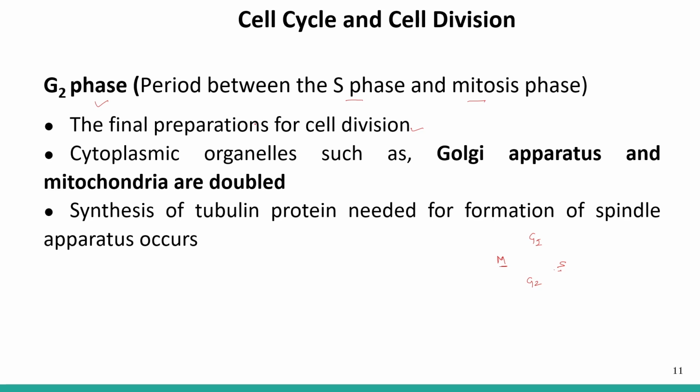And what is happening? The cytoplasmic organelles such as Golgi apparatus and mitochondria are doubled. Another thing that is happening here is the synthesis of tubulin, microtubule formation, which is required for the formation of the spindle apparatus. Or you can say formation of spindle fibers, because spindle fibers are made up of microtubules.